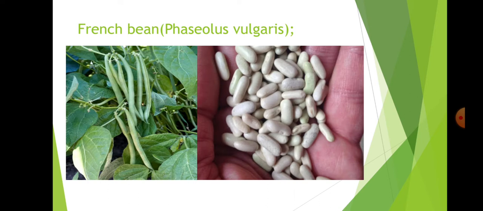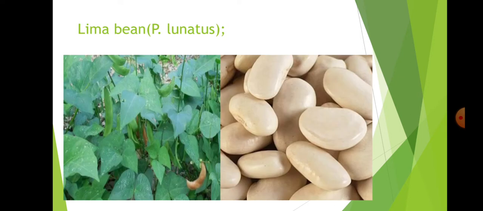Next, French bean, Phaseolus vulgaris, whose seeds are commonly available in the market. The seeds are creamish in color, long, somewhat longer than lima bean. Next, lima bean, Phaseolus lunatus, whose seeds are shorter and broader than the French bean. This is the difference between them, but the color is the same for both, creamish.